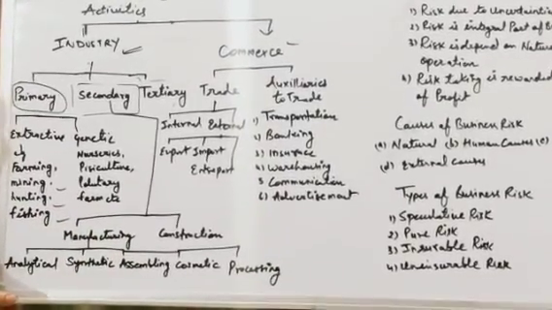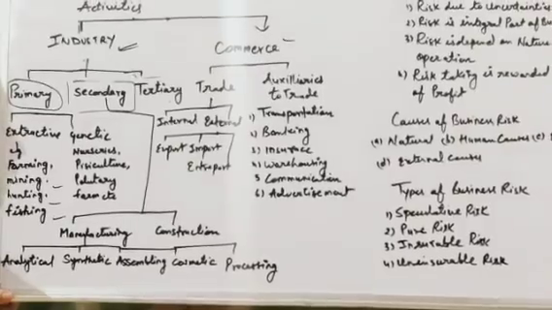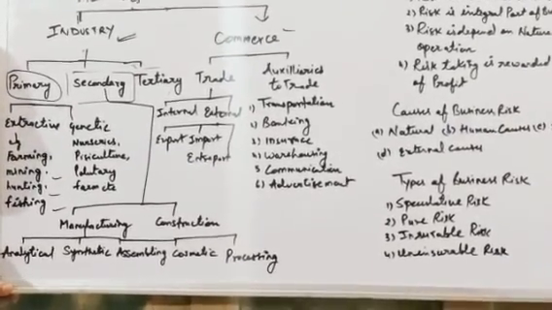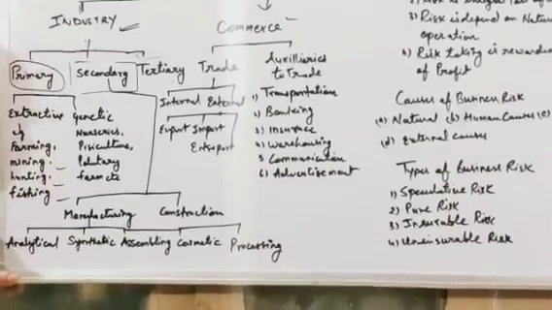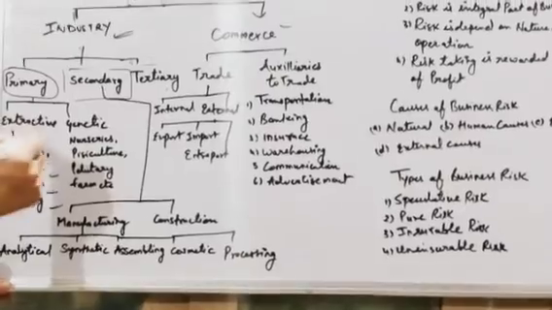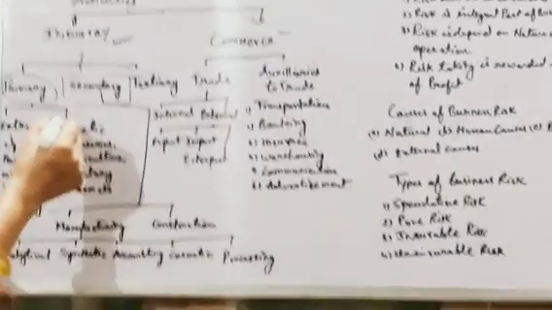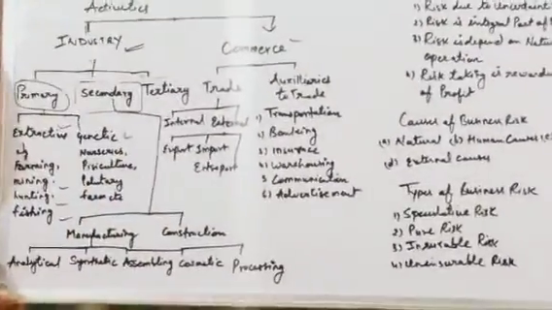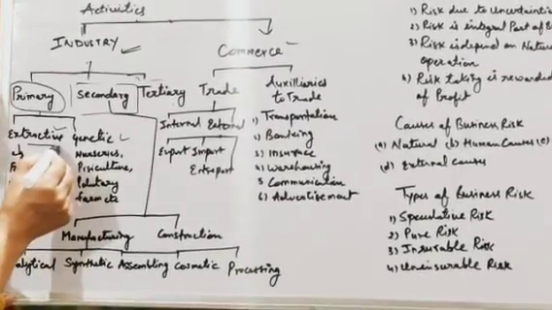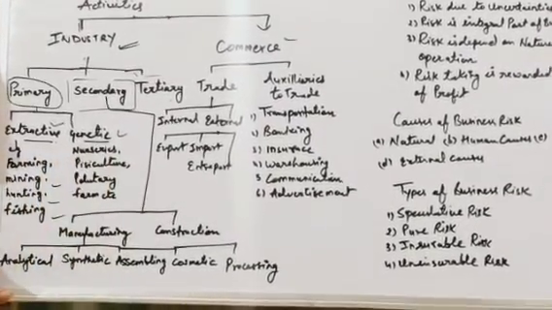The industry which is directly related to nature, or where we directly extract something from natural resources, comes under primary industry. Primary industry is further divided into two parts, that is extractive industries and genetic industries.